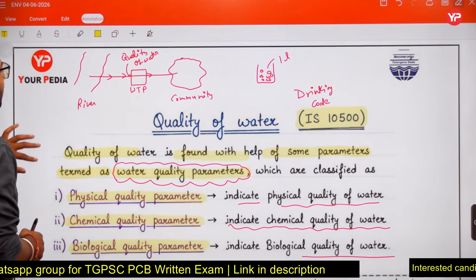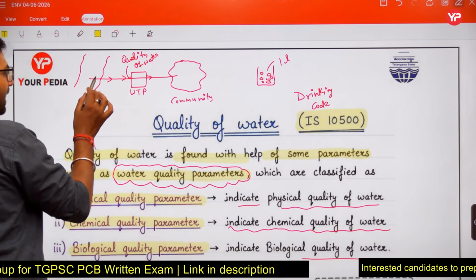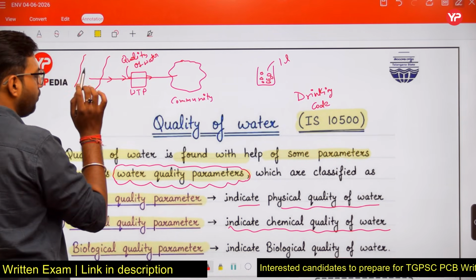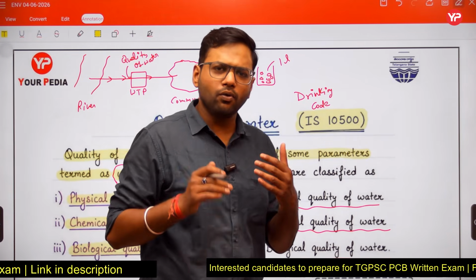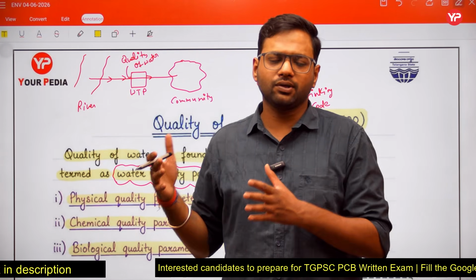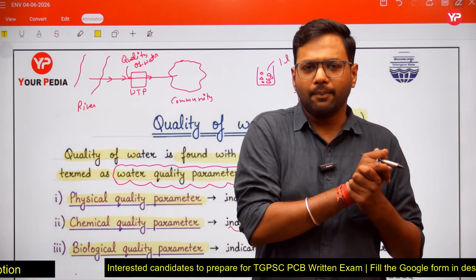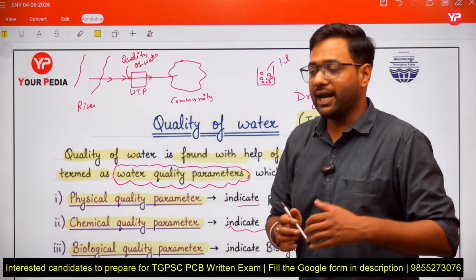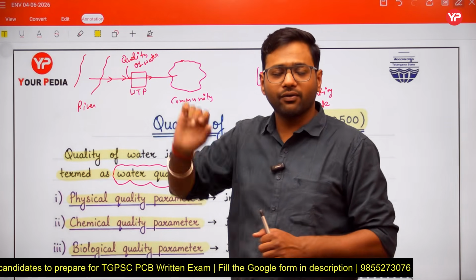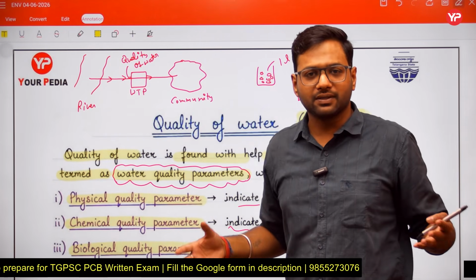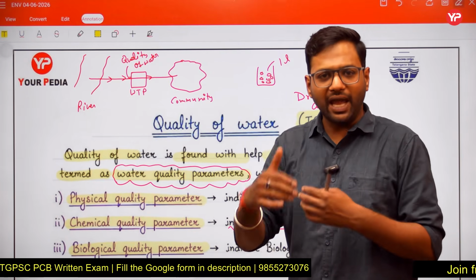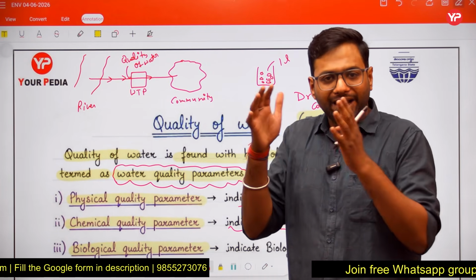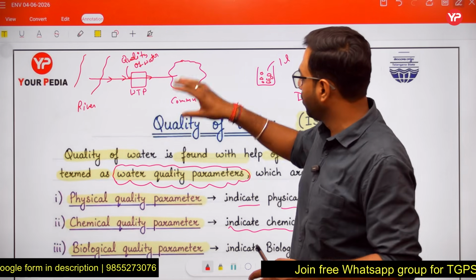If I ask you that this river, right, I told you this treatment plant is being designed by us in order to remove the impurities. We are going to remove the impurities from the water sample so that we can consume that water. But in the community we are supplying the water, and our water sample, this river source, consists of some parameters which are not desirable for us. So we have to remove those parameters. How do we remove them? The parameters will be removed in the water treatment plant.